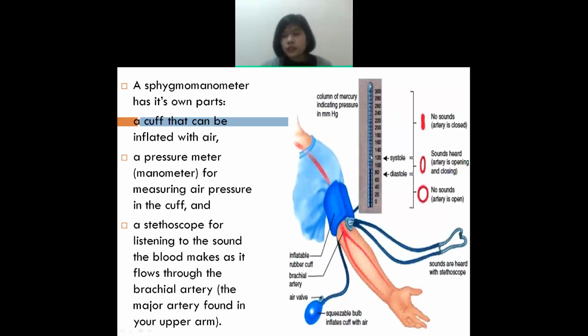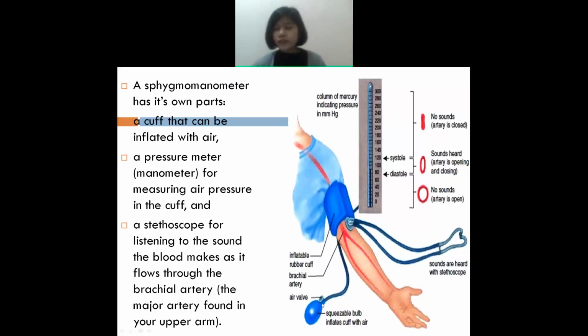You have to place the earpiece inside your ear. Understand? And after that, with the help of the stethoscope, that is the diaphragm, you will hear a sound.